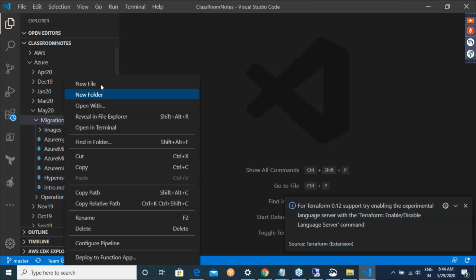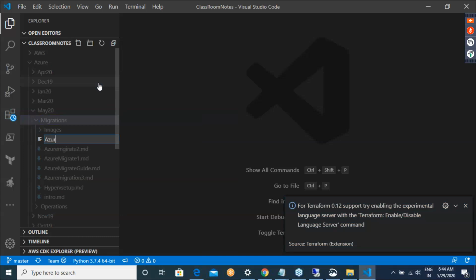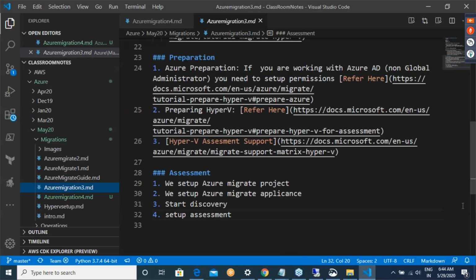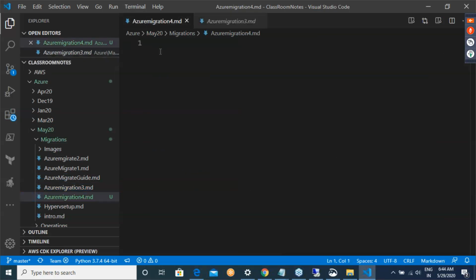Okay. So let me go ahead and Azure migration 4.md. Let me continue with assessment.